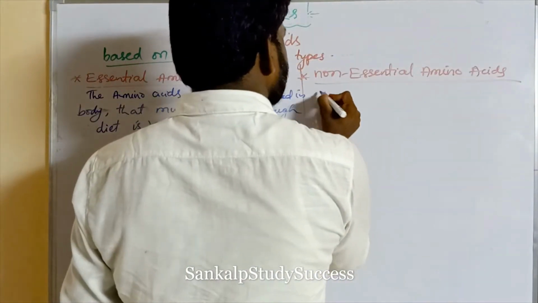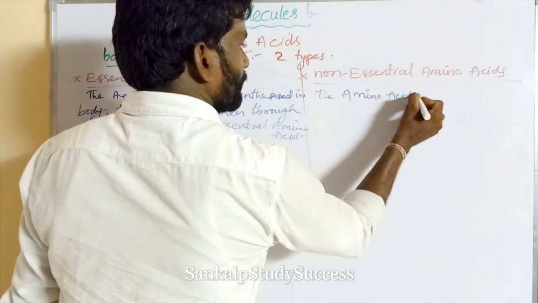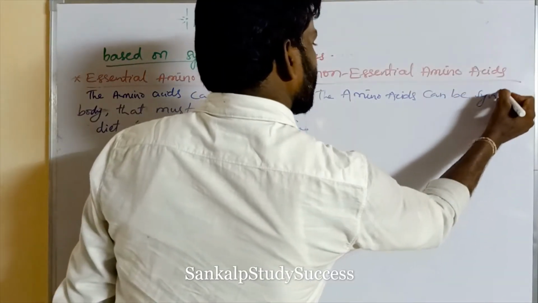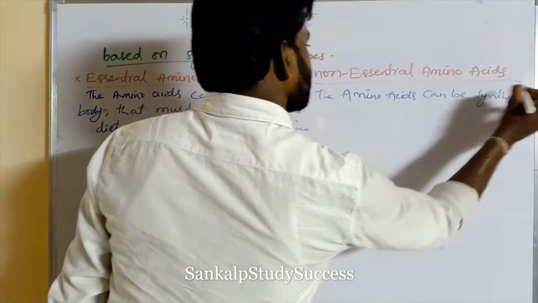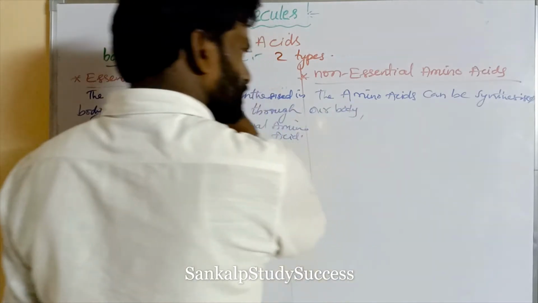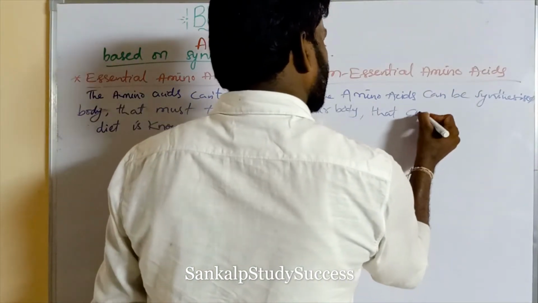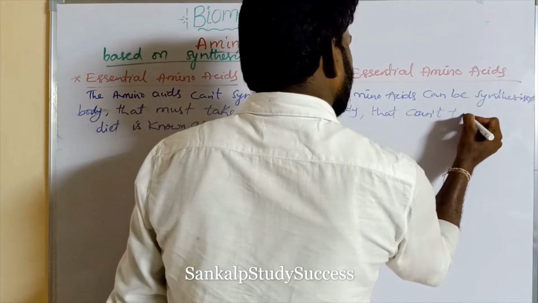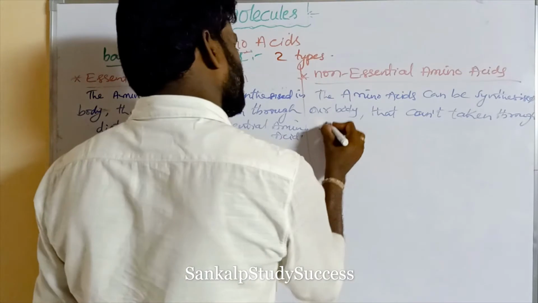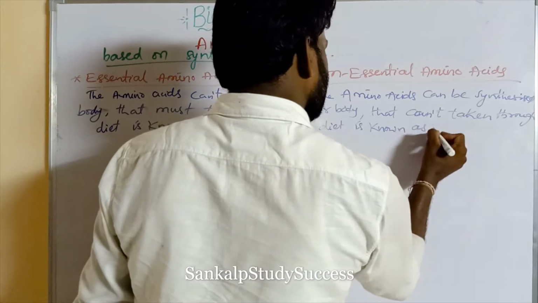The amino acids that can be synthesized in our body, that cannot be taken through diet, is known as non-essential amino acid.